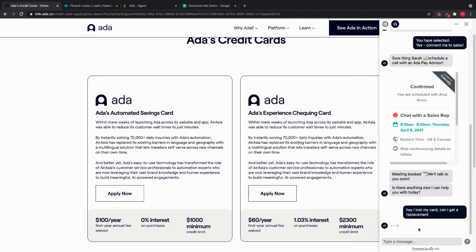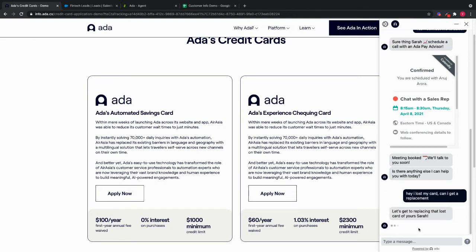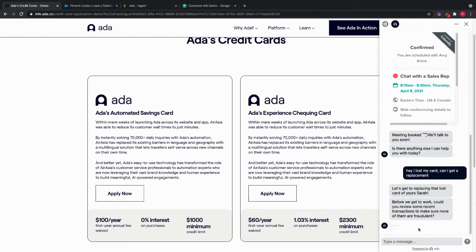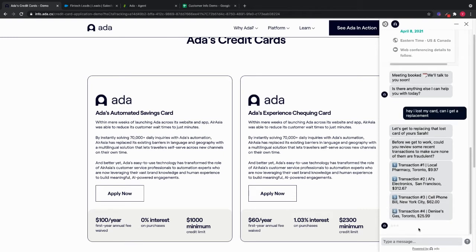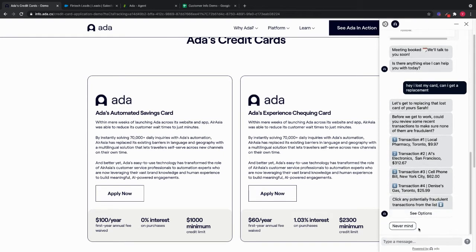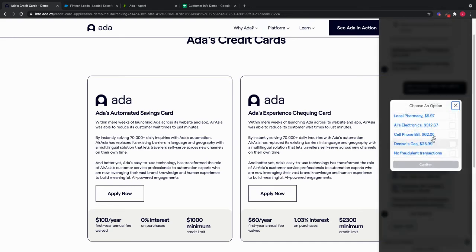What Ada is going to do now is, because I'm authenticated, it knows who I am and it has access to my information. So before it goes ahead and helps me replace this card, it's going to first notify me of my latest transactions and give me the option to specify whether any of them look fraudulent or not. So I can go ahead and select See Options and select this transaction as fraudulent.